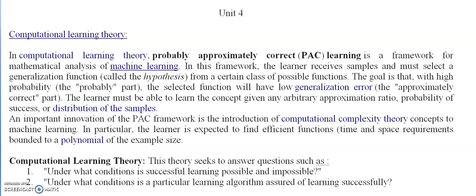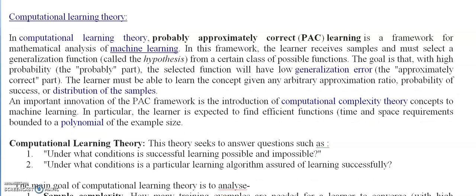Secondly, it addresses questions like under what conditions is a particular learning algorithm assured of learning successfully. That is, what kind of data is required for learning, what are the space and time requirements for the learning algorithm, or how much data is required for successful learning. Here we can also examine the number of training errors that will be made by the learner before it determines the correct hypothesis.